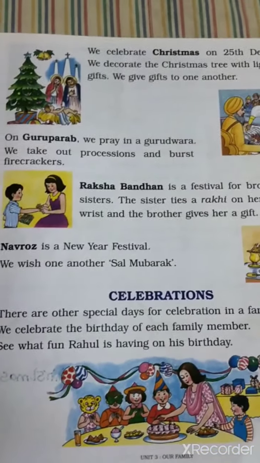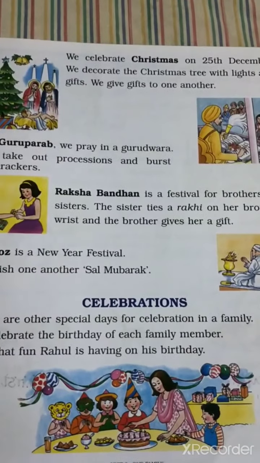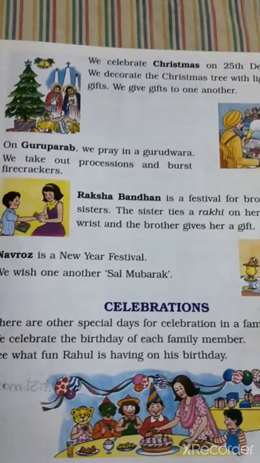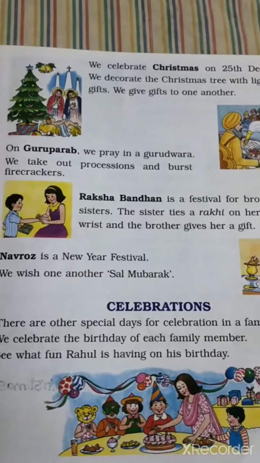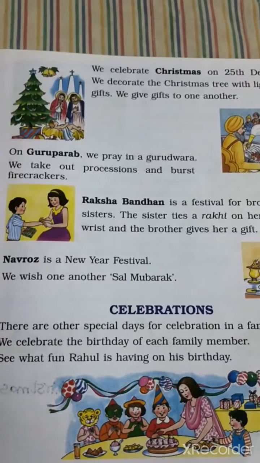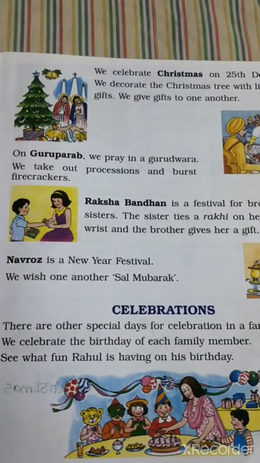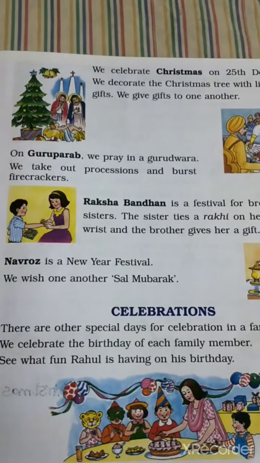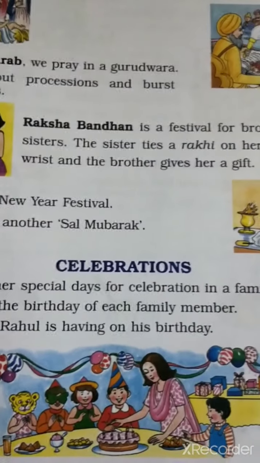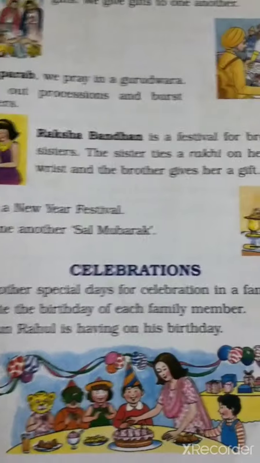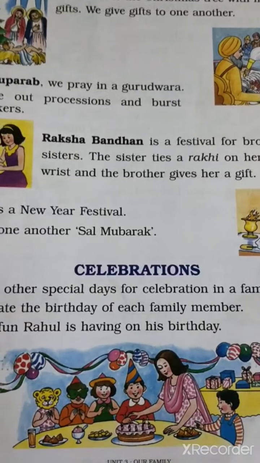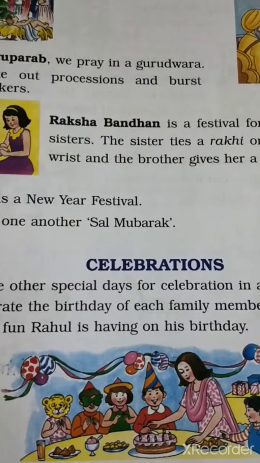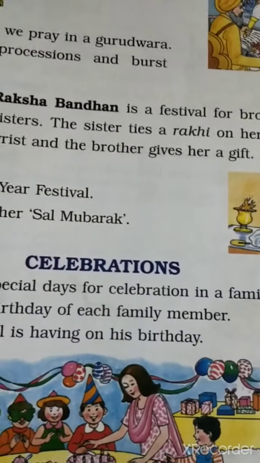Celebrations. There are other special days of celebration in the family, like birthdays and get-togethers. We celebrate the birthday of each family member. See what fun Rahul is having on his birthday. So you can see what fun he is having. Cutting cake, putting on fancy hair caps and fancy face masks, then sweets, dinner, ice creams, cold drinks. You see balloons on your birthday. If it is your birthday, you decorate your house like this only, no?